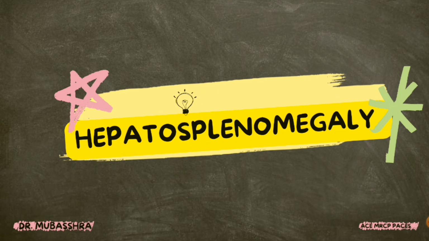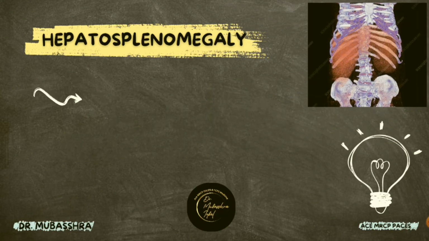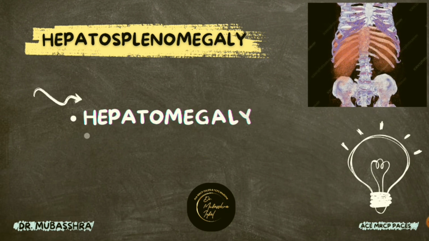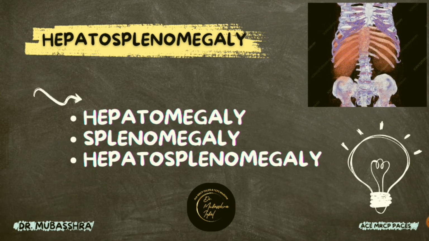This is Dr. Mubashra and today I want to discuss a very important topic of medicine. In clinical medicine exams, abdominal examination is a very important short case station. In this station, usually the common physical signs and clinical findings are hepatomegaly, splenomegaly, hepatosplenomegaly, and ascites. Today in this video, I will discuss the common causes of each of them and in combination as well. So let's start.